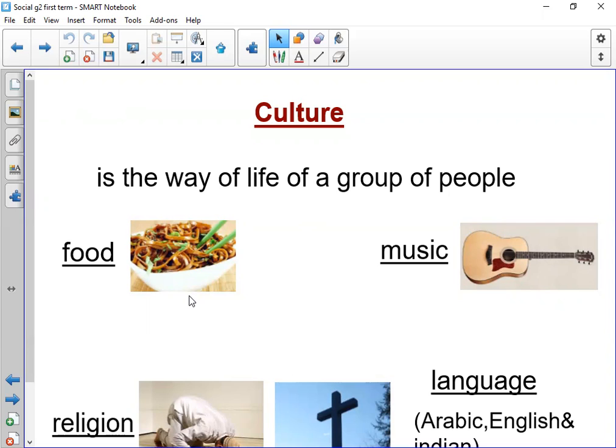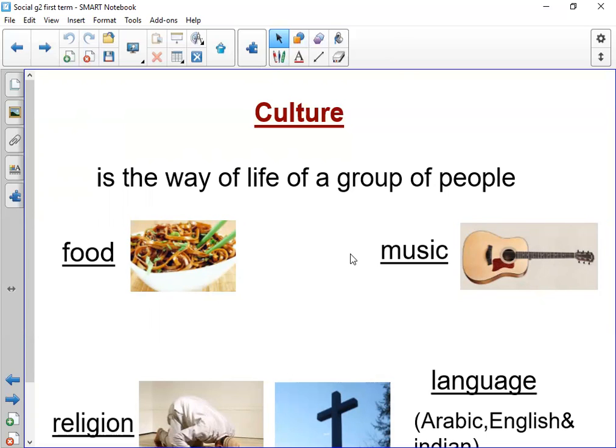So what is the meaning of culture? Culture, way of life. The way of life in India is different from the way of life in Egypt, and different from the way of life in America. So each country has a different culture from the other country. So again, culture, way of life.